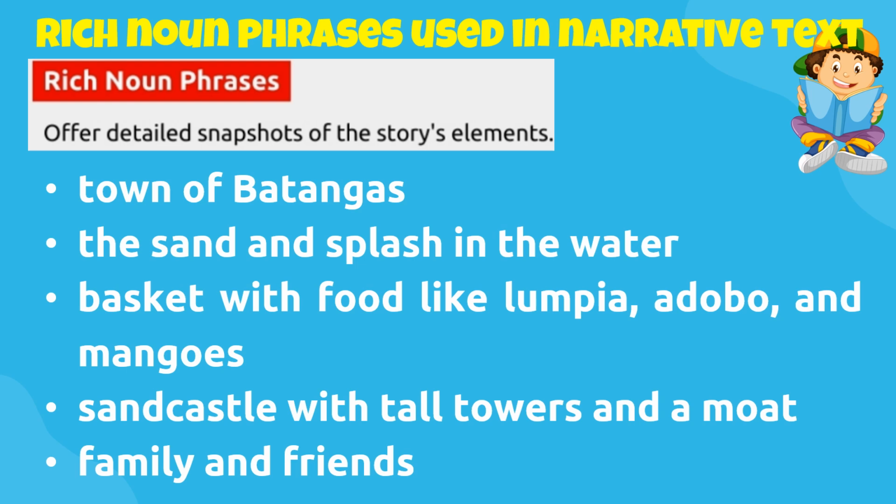And lastly, narrative text also uses rich noun phrases, which offer detailed snapshots of the story's elements. So let's read together, class. Town of Batangas. The sand and splash in the water. Basket with food like lumpia, adobo, and mangoes. Sandcastle with tall towers and a moat. Family and friends.